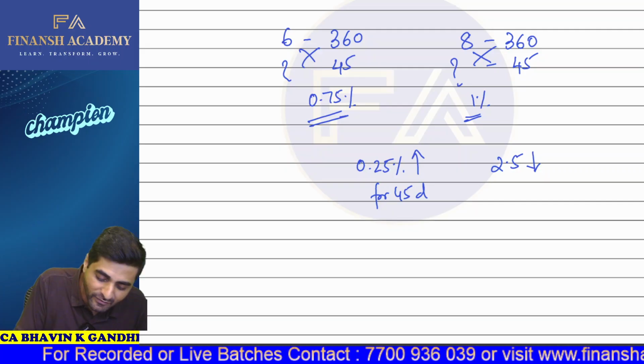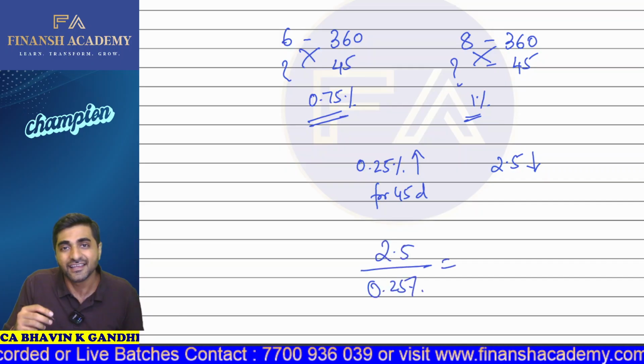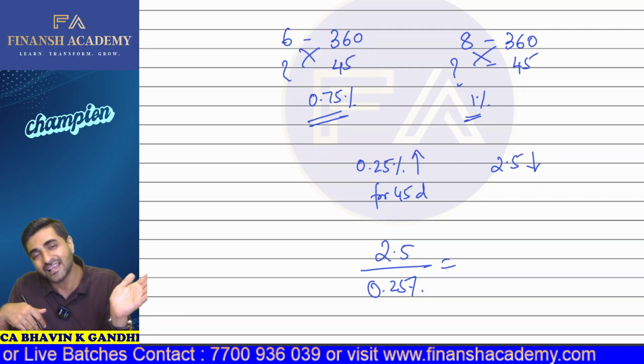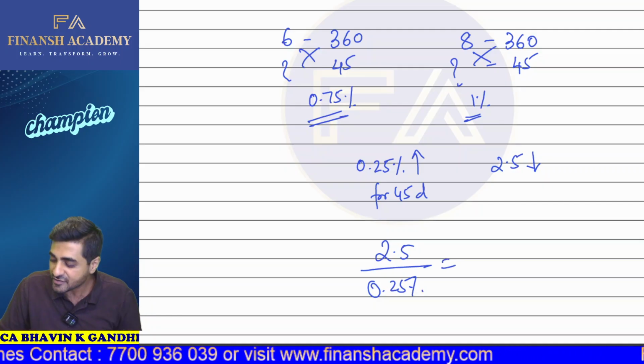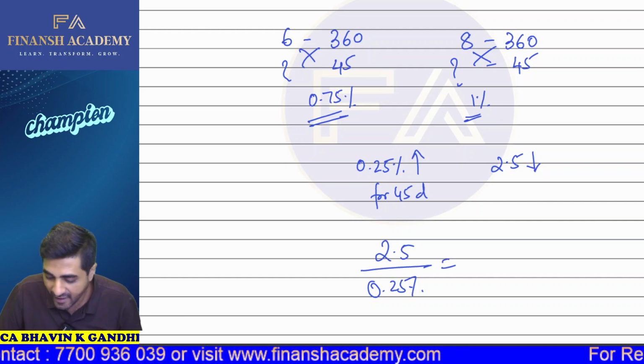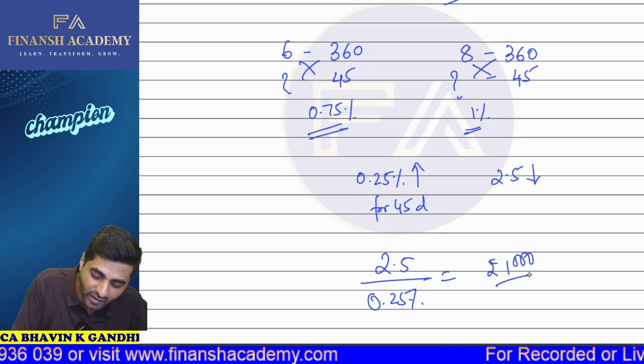How will you calculate the face value of the bond? You'll simply take whatever the reduction is and capitalize that by 0.25%. So we divide by 0.25%, because that's the percentage increase because of which the price of the bond is falling by 2.5. You simply take 2.5 and divide that by 0.25%. Eventually, you'll get the face value of the bond, which is 1,000.